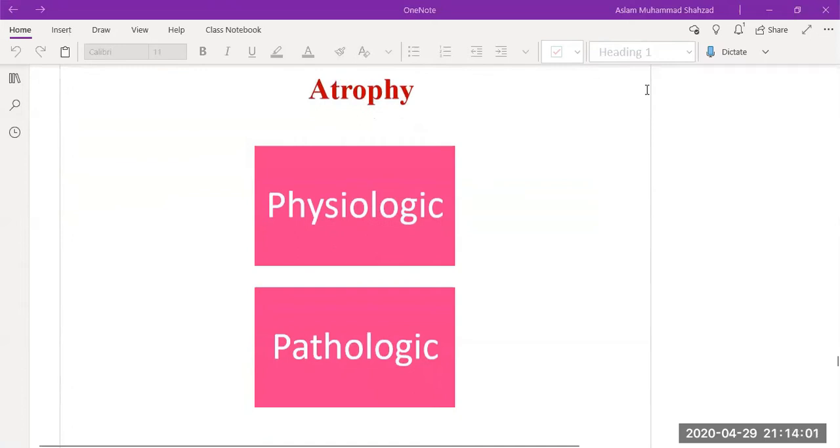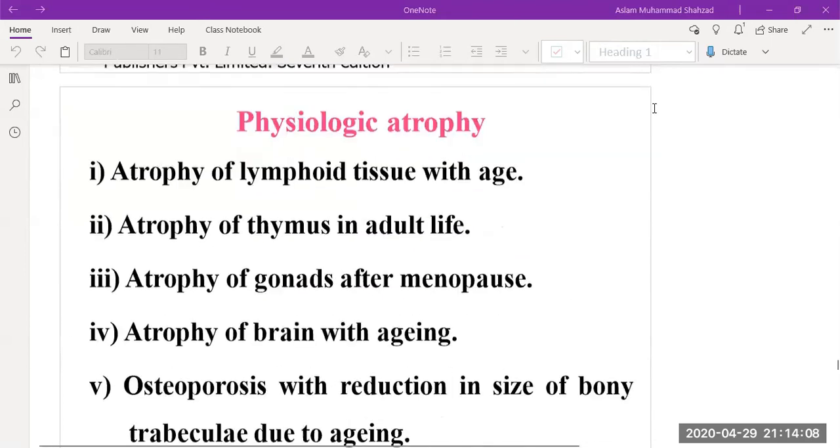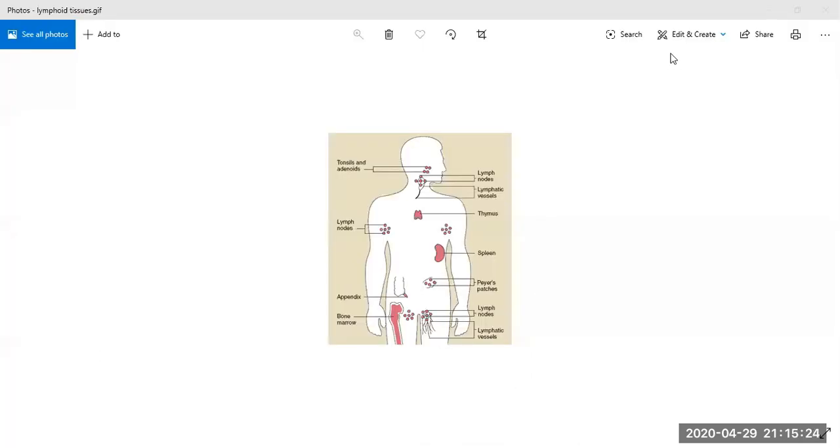Atrophy could be classified as physiological atrophy and pathological atrophy. The example of physiological atrophy is atrophy of the lymphoid tissues with age. The examples of lymphoid tissues are lymph nodes, lymphatic vessels, spleen. Then we have different vessels all around the body. So atrophy could occur in any of these organs.